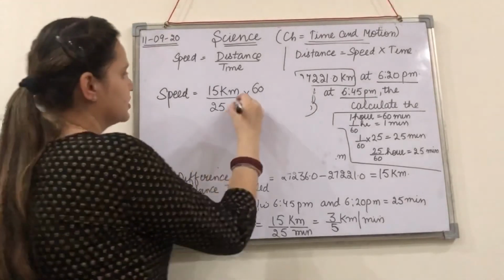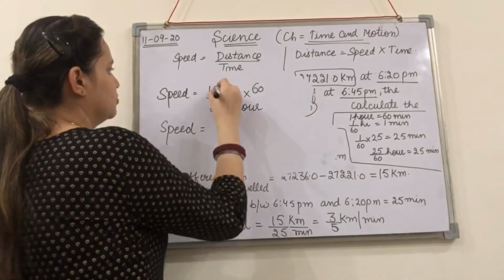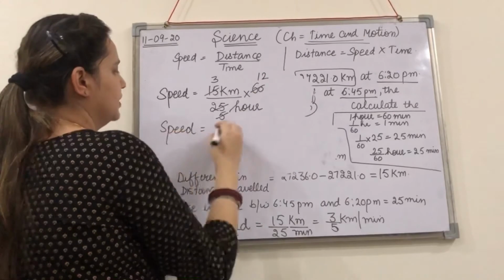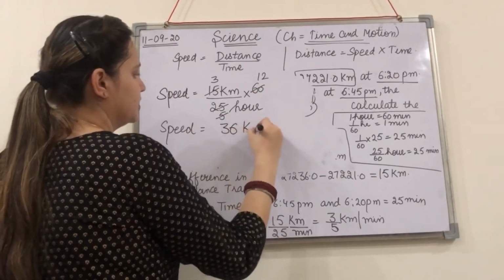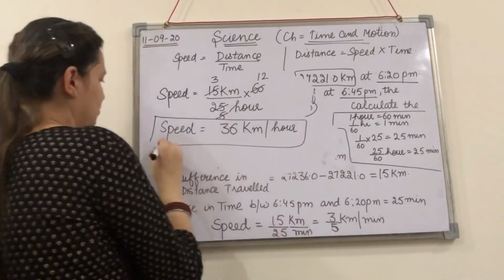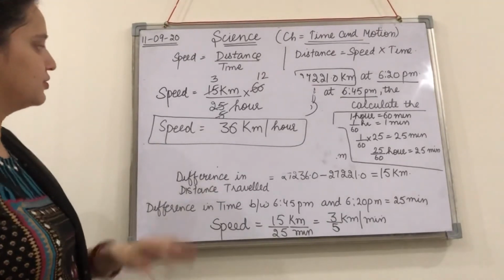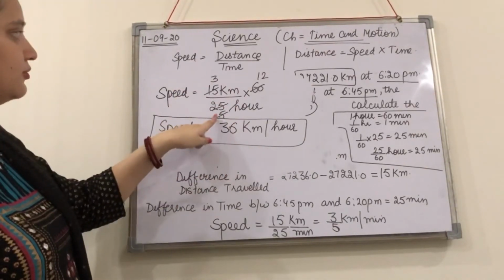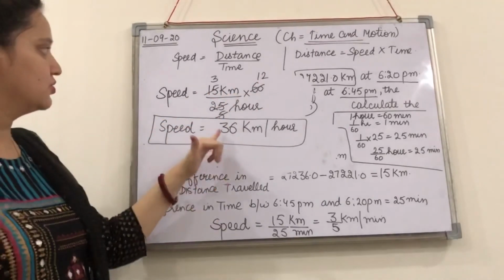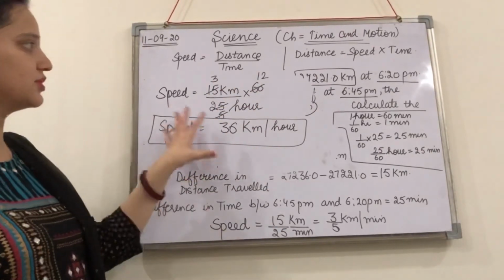So 5 3s are 15, 5 5s are 25, 5 12s are 60. So it is going to give you 36 kilometer per hour. I hope you can do these simple mathematical calculations. I just do the cutting here with 5 3s are 15, 5 5s are 25 and 5 12s are 60. So we get 12 into 3, which is 36 kilometer per hour. So this is your answer.